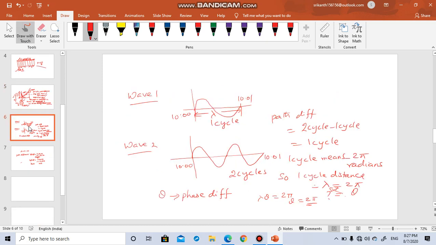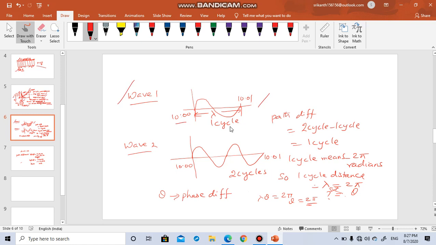Now let us see one more interpretation of this path difference in terms of waves. Let us say wave 1 has a pattern like this. One full cycle I am considering. Let us say this wave started at 10 o'clock and at 10:01 it completes one cycle. One full cycle means one lambda length it has covered.